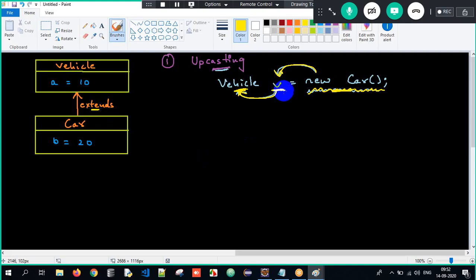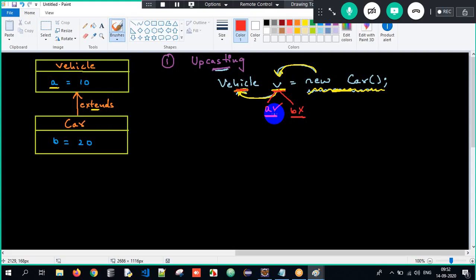So once I have upcasted, V is of type vehicle. My visibility is only vehicle class properties, only superclass properties. Therefore, with the reference V, I can access only A, but B I cannot access. Why? A is a superclass member, B is a subclass member. V is of type vehicle, so only superclass members I can access. Subclass members I cannot access. So this is all about upcasting.